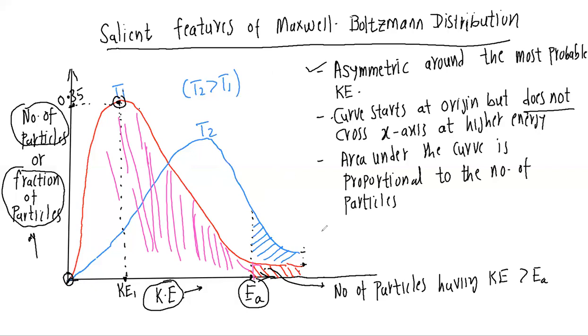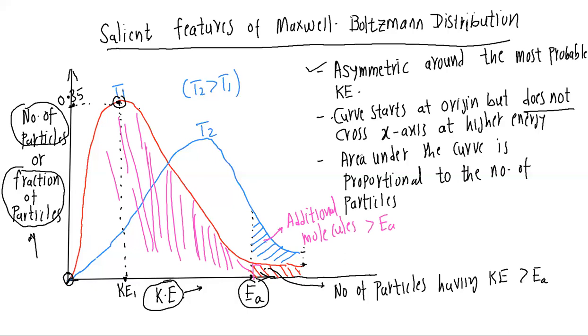It is very clearly seen that at a higher temperature, we get a higher number of particles possessing this kinetic energy. That means we are talking of this blue shaded portion. These are the additional molecules possessing energy higher than activation, and that's the reason that at higher temperature the rate of reaction increases.